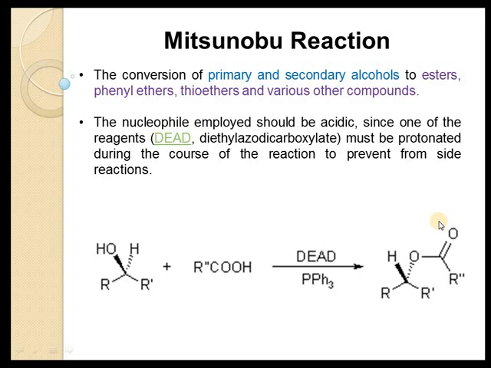In this case, strongly acidic nucleophile, that is carboxylic acid, is used, as diethyl azodicarboxylate has two nitrogens which are nucleophilic in nature, and hence due to presence of strongly acidic component, these two nitrogens get protonated and side reactions are prohibited.